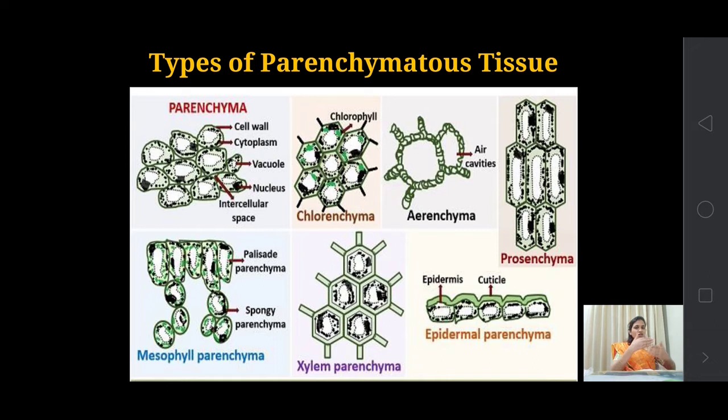There is a circulation of air in that tissue, and by filling the air in the tissues, it makes the plant lighter in weight, hence they float on the water. Hence hydrophytes or aquatic plants float on the water due to the presence of these aerenchymatous tissues which contain air in their cavities.